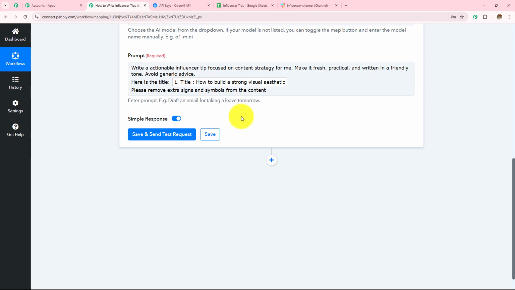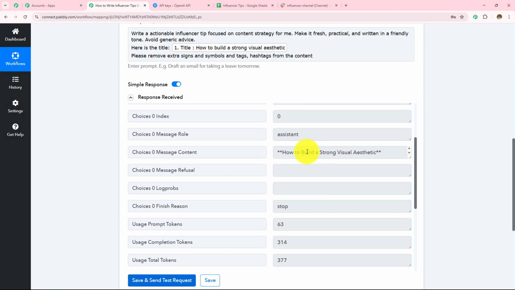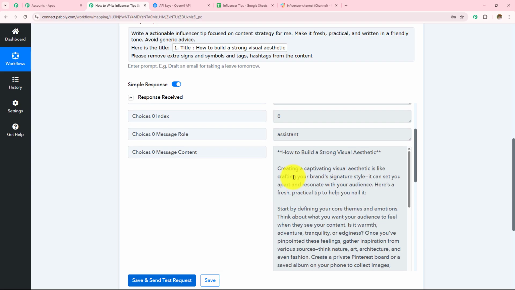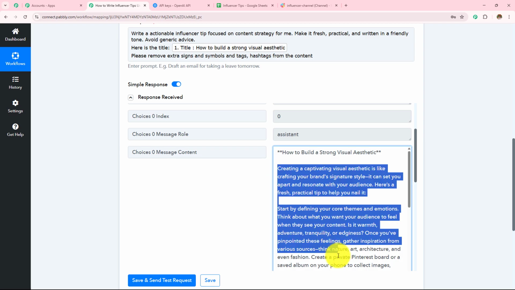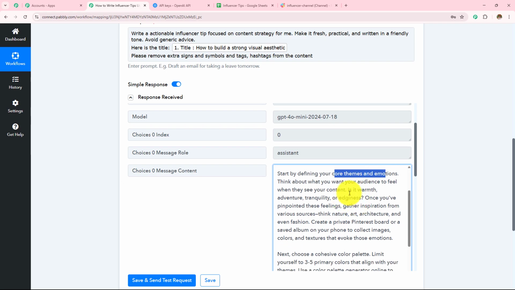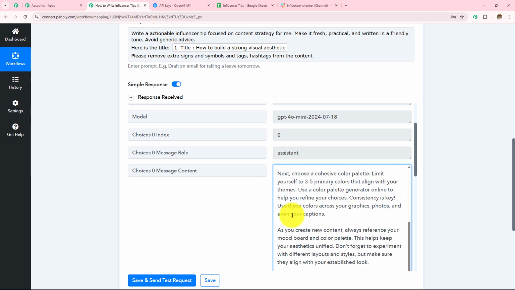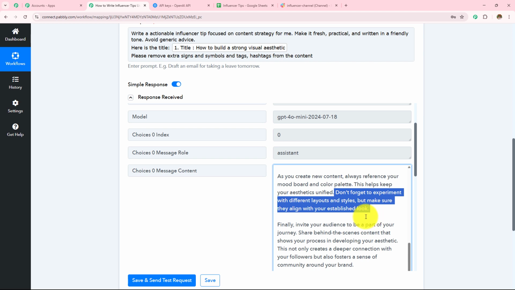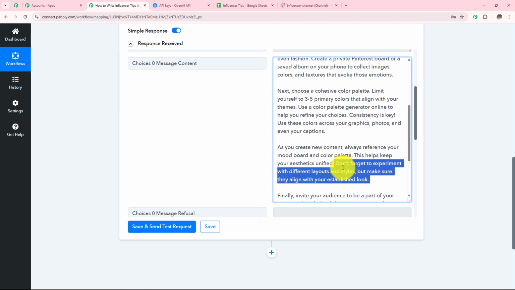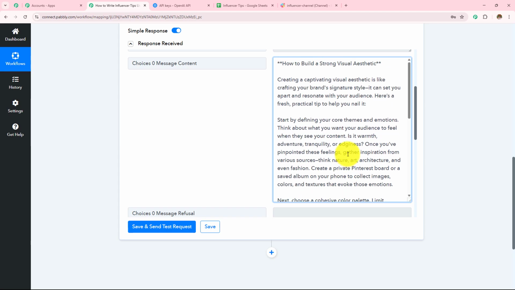Now after entering or mapping this detail, I'm simply going to click on the save and send test request and let's wait for the response. So here I have received the response, how to build a strong visual aesthetic. Here you can see the content which we have received. This is clean, practical and realistic content, or the tips that we have received. Core theme and emotions, cohesive color palette, consistency is key. Don't forget to experiment with different layouts and style. So here I have received some tips and these tips are realistic, practical and trending.